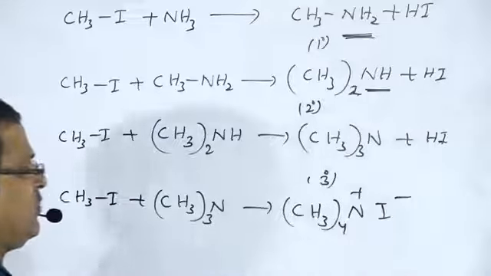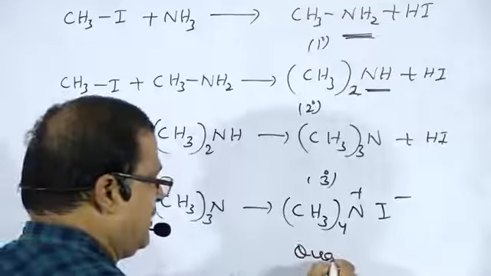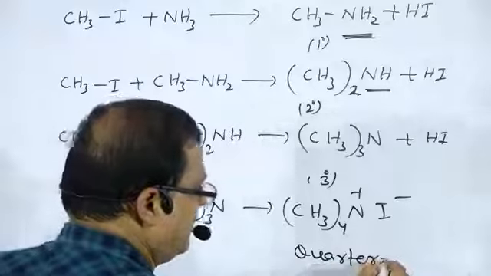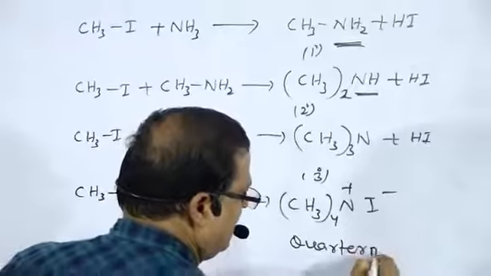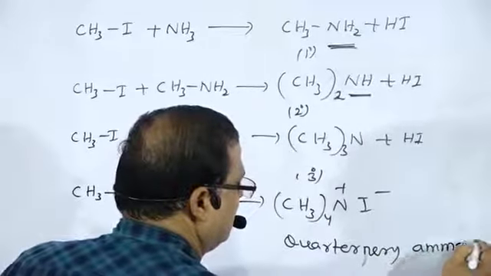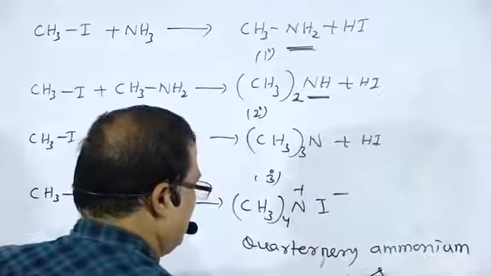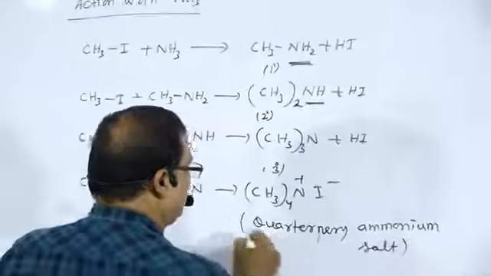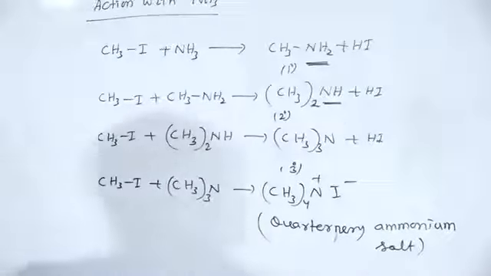There is the formation of quaternary ammonium salt.